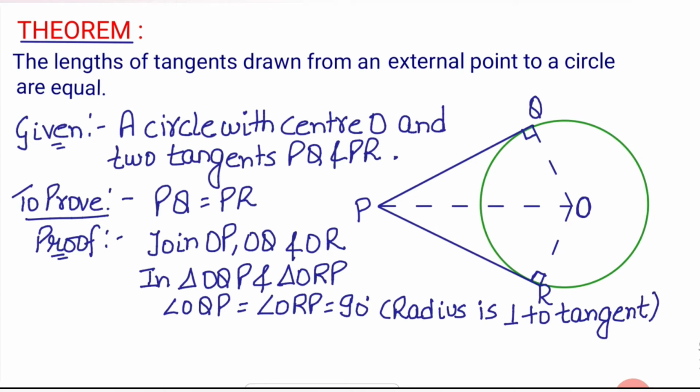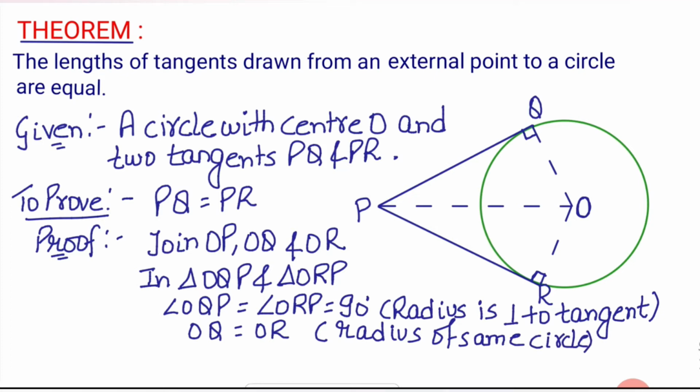Okay, now next is OQ equals to OR. Why OQ is equals to OR? Because they both are radius of same circle. Okay, they are the radius of same circle. This is also radius and this one is also radius. Now next is OP equals to OP, common. Okay, this side is common.